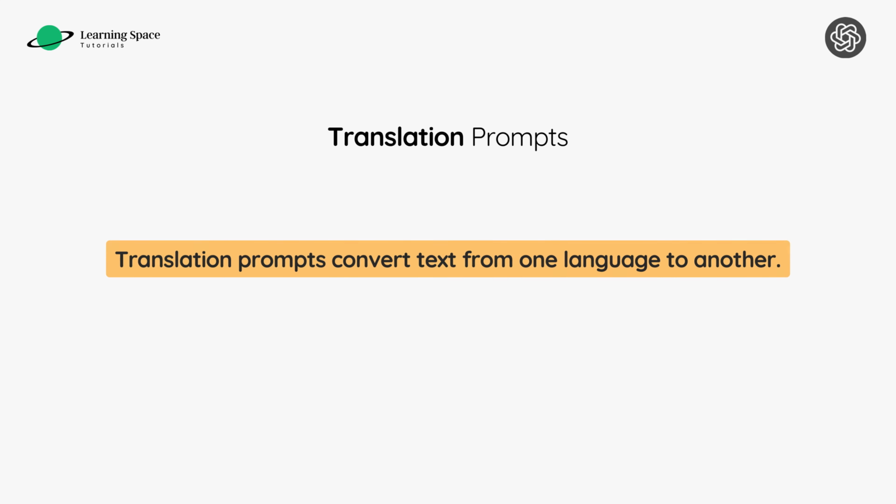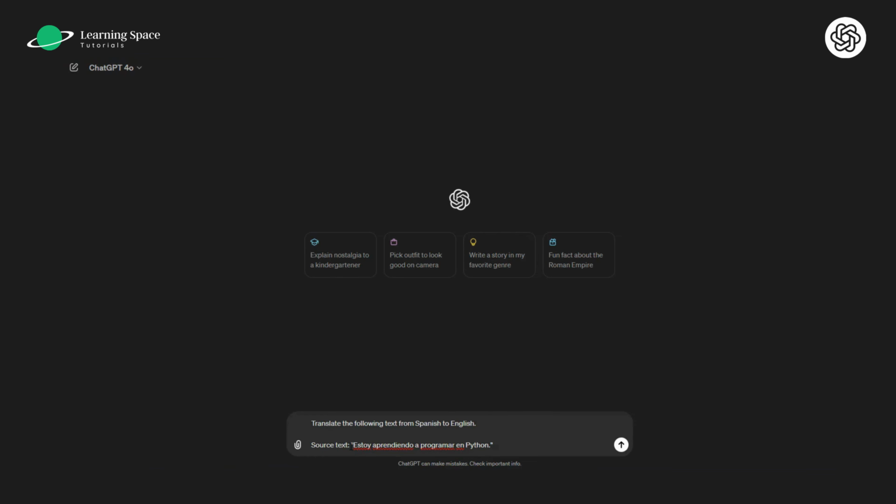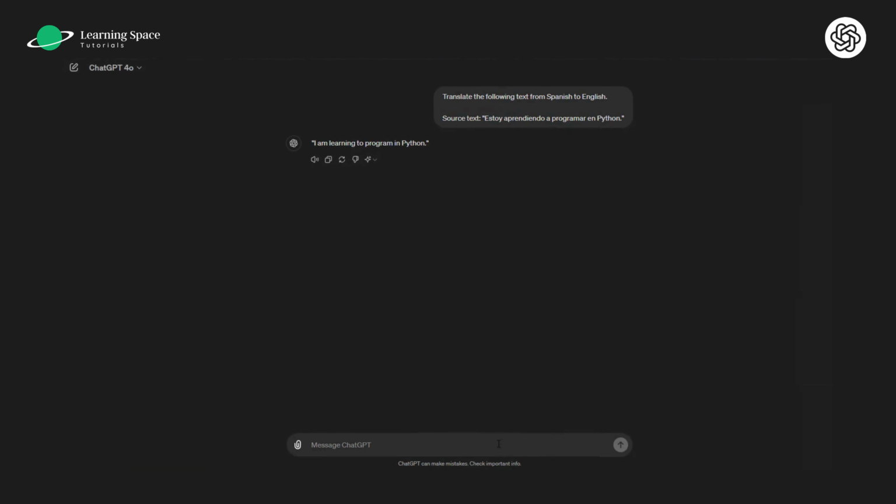Translation. Translation prompts convert text from one language to another, as we have seen on Google Translate as well. This is incredibly useful for breaking down language barriers and communicating across cultures. Now let's look at this prompt. The source text is Estoy aprendiendo a programar en Python. Here I'm asking ChatGPT to translate the following text from Spanish to English. I know many of you have already guessed it, but still, let's see what ChatGPT has to say. It says, I'm learning to program in Python.